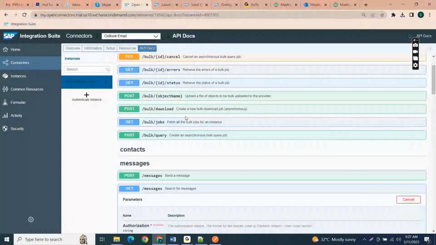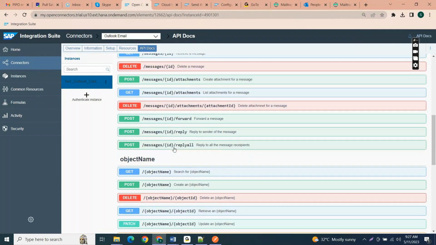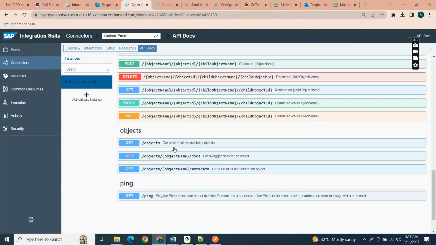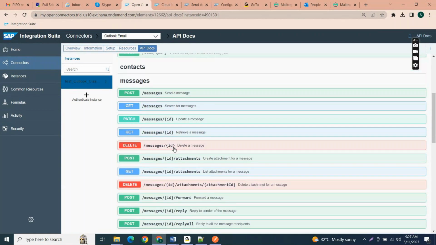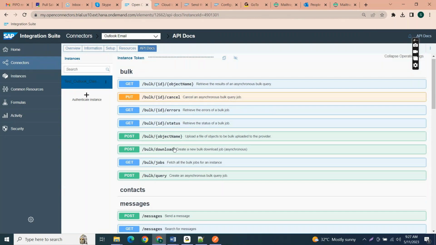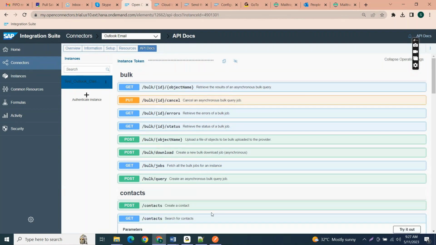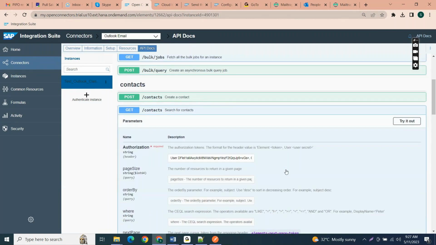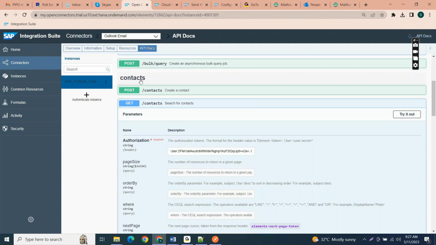So let me check for contacts. This was for messages. Where is the contact service? Chandra, I think it is already passed on top there. Yes, here contacts are above messages. It was closed. Okay, got it now. So I have to try it out. When I click on it, it is minimizing, so I was just confused. Sorry.